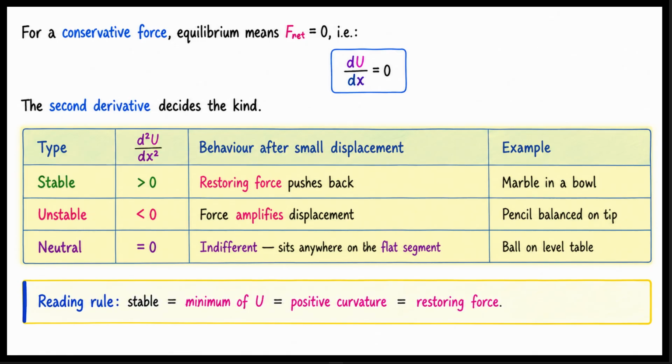First is stable equilibrium. The second derivative is greater than 0. The curve is concave up. If you make a small displacement, a restoring force pushes back toward the center. Think of a marble resting at the bottom of a bowl.